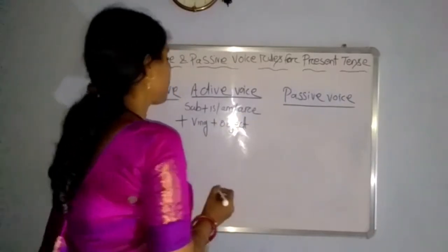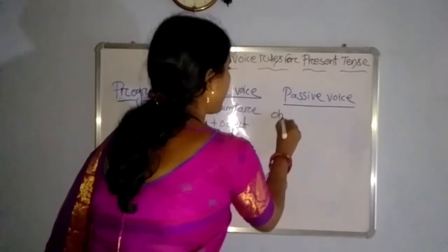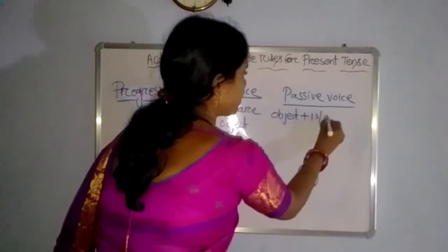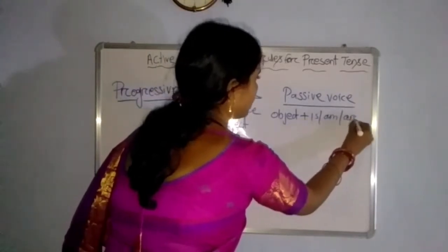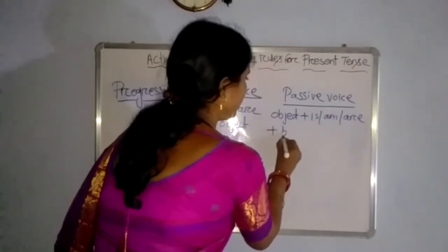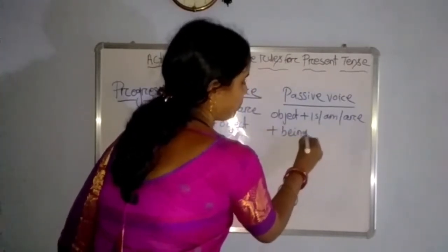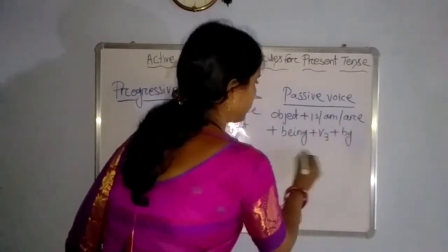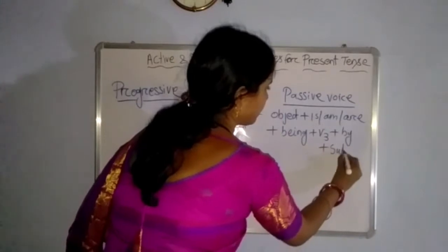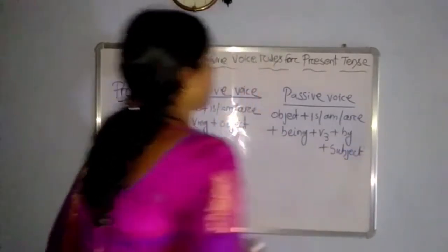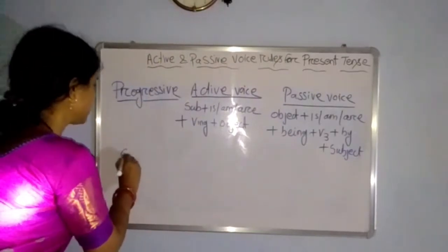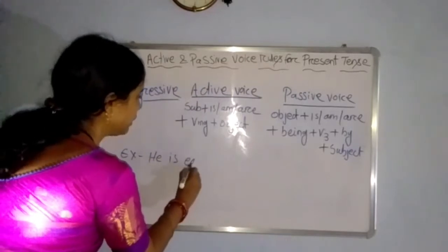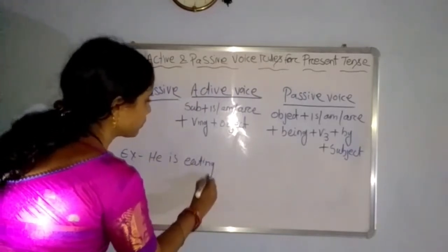In passive voice, the format is object plus is or am or are plus being plus V3 plus by plus subject. And the example is: he is eating rice.